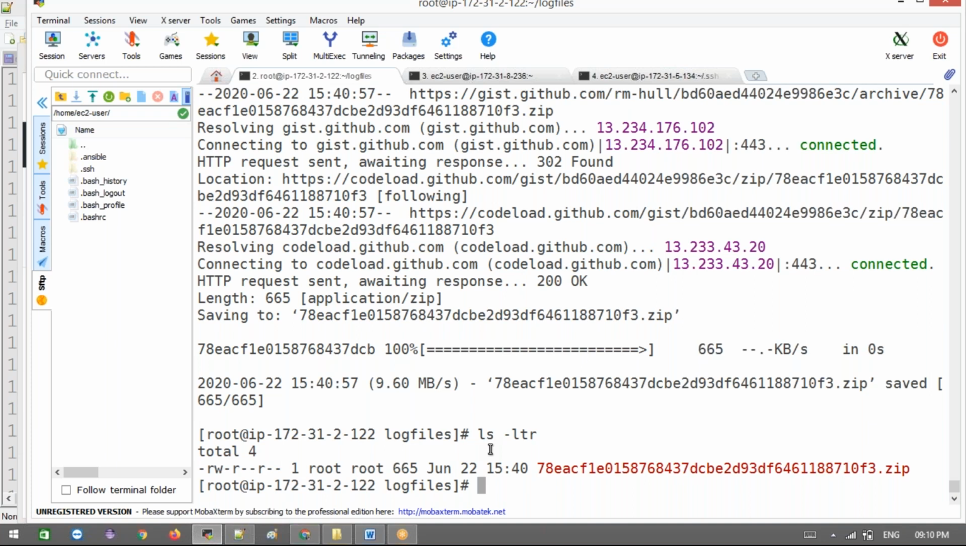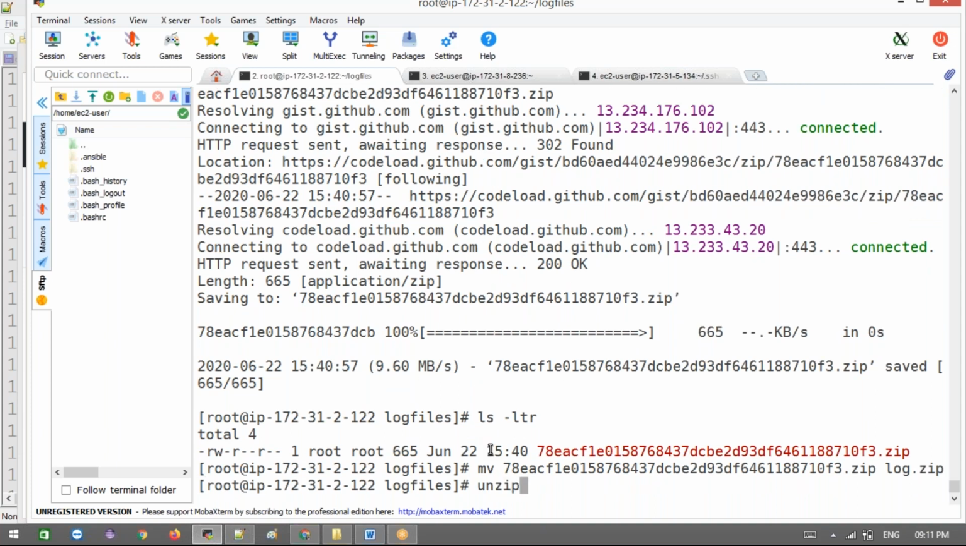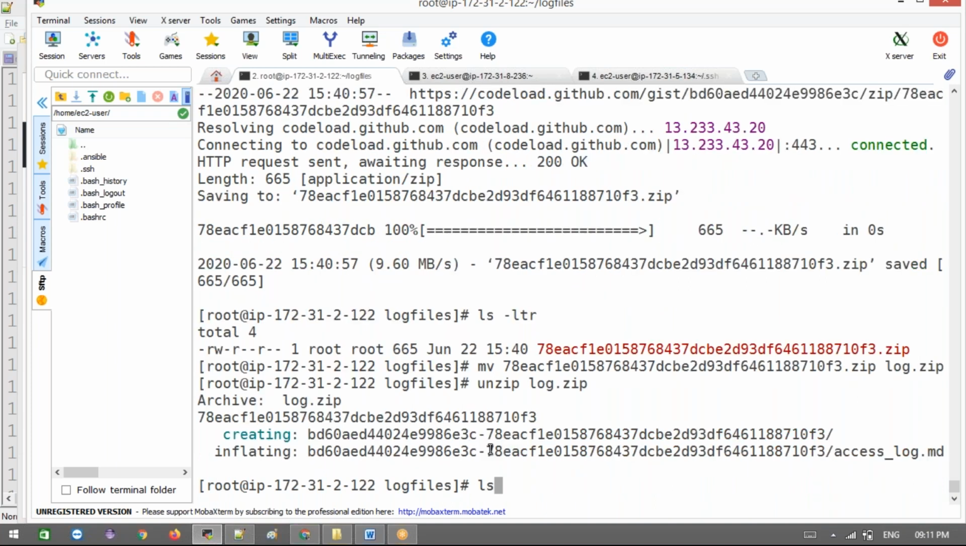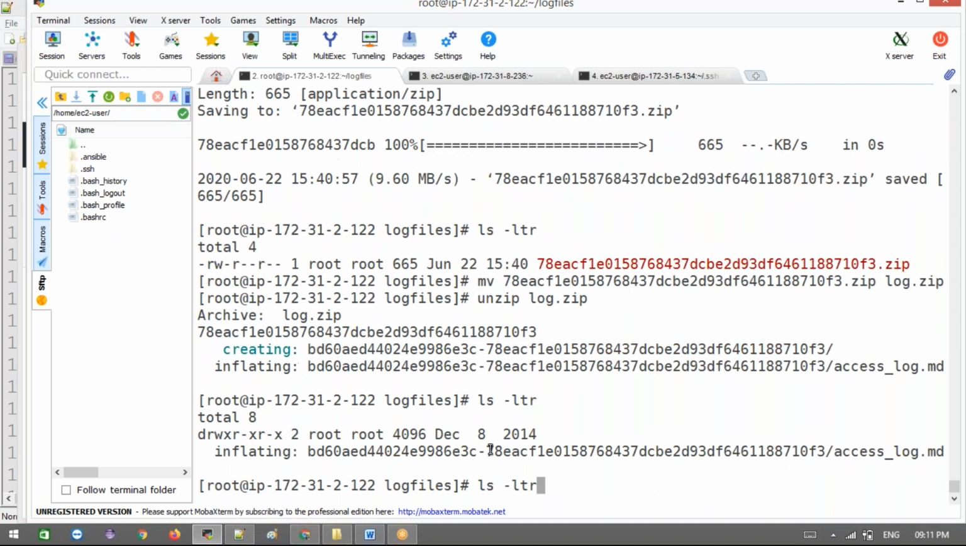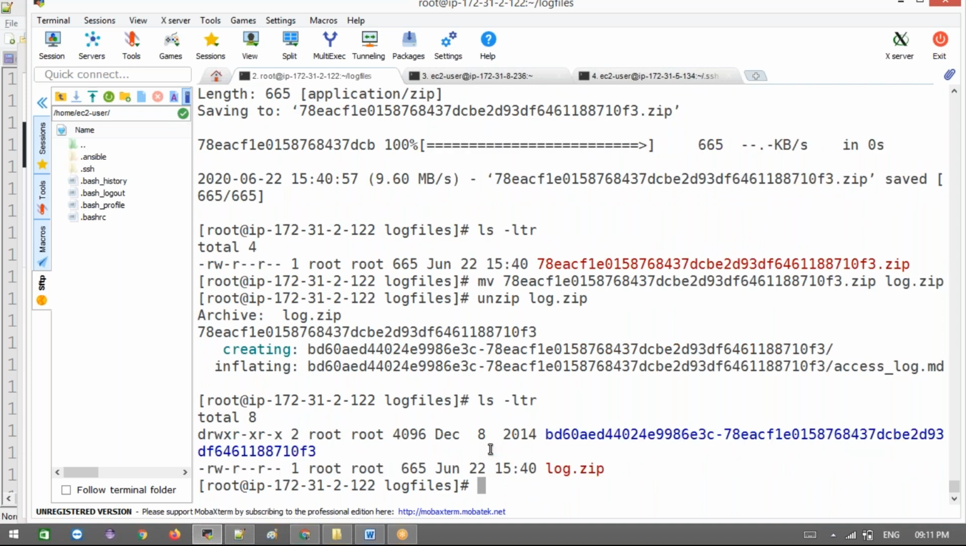The folder name came this way, and let me name it something like log.zip here. Then unzip log.zip. Okay, this is what it is.